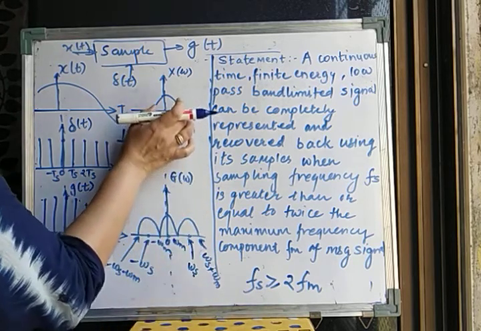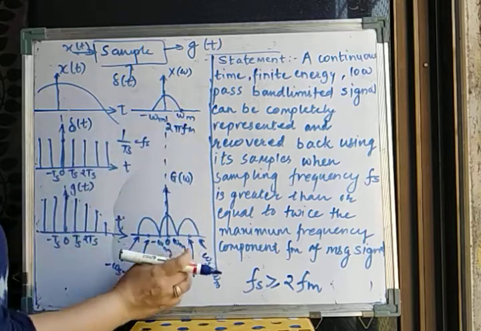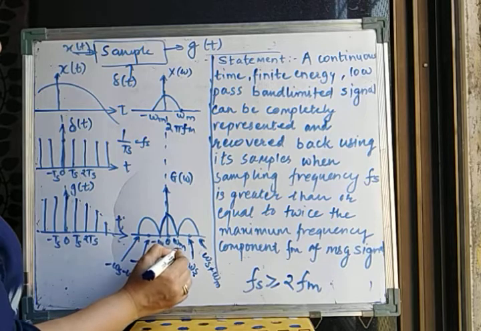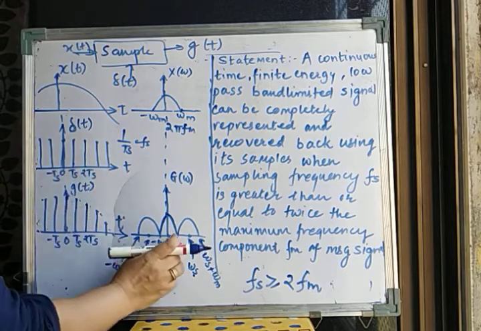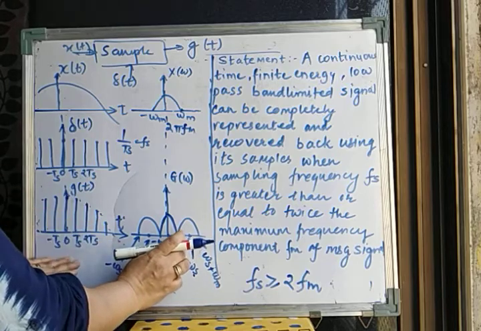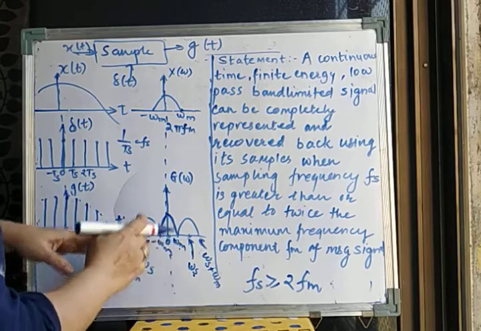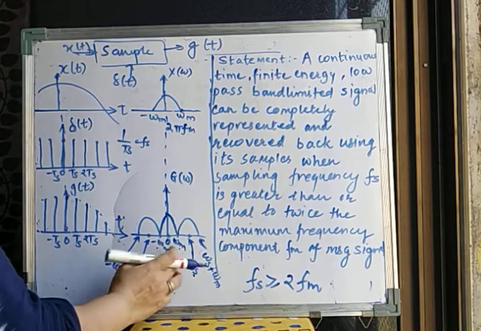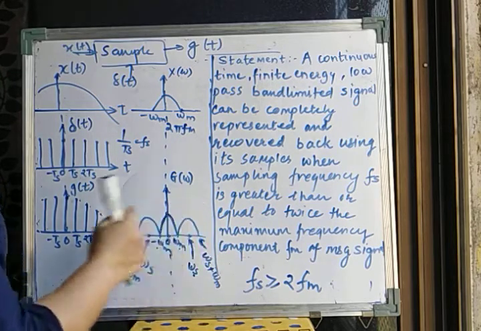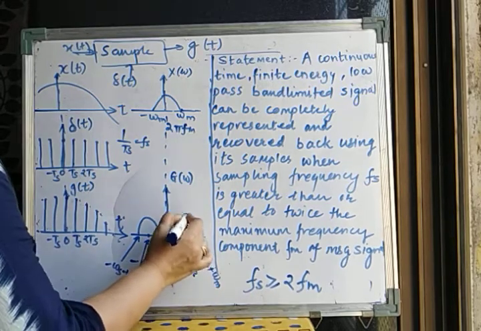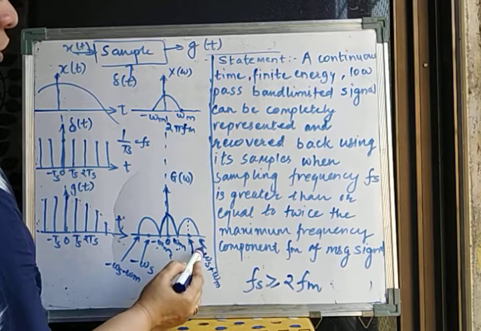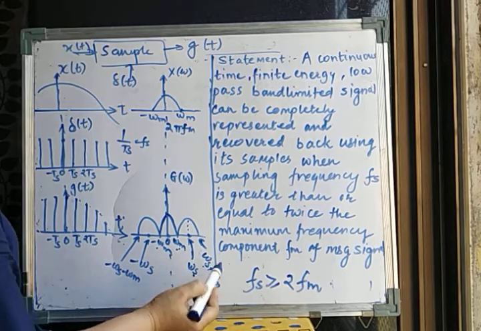So I'm going to get the same frequency band from minus omega m to omega m. The first lobe that I'm having is from minus omega m to omega m. But I'm not getting only one, because this is not the original signal. This is the sampled signal. In the sampled signal, this is periodic. And with what period? It repeats itself after omega s. So the next lobe will be with respect to omega s, so it will be present from omega s minus omega m to omega s plus omega m.